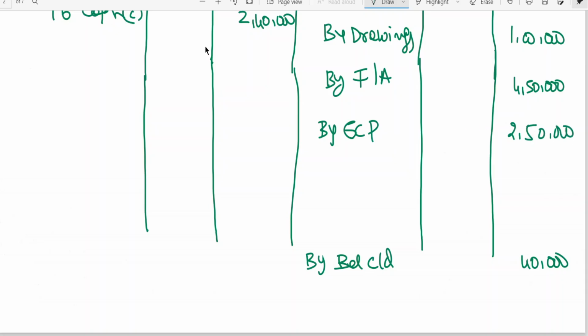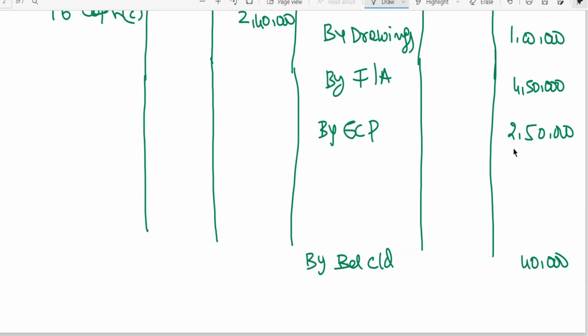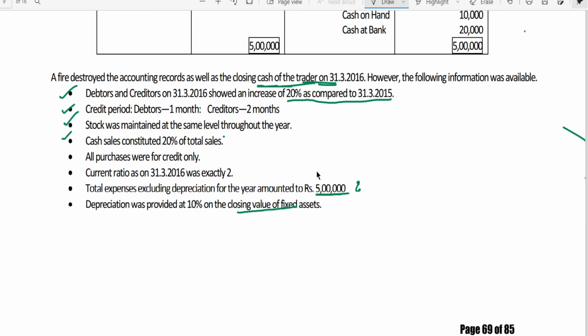Got it, all of you? Total expenses, you can see, excluding depreciation for the year is 5 lakhs. So here out of 5 lakhs, 2 lakh 50,000 is balancing figure. Reason is I got closing bank balance also. Since I got closing bank balance, missing information is expenses. But total expenses, how much? Total expenses is coming to 5 lakhs.